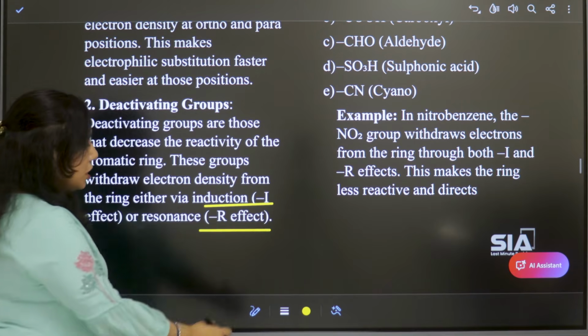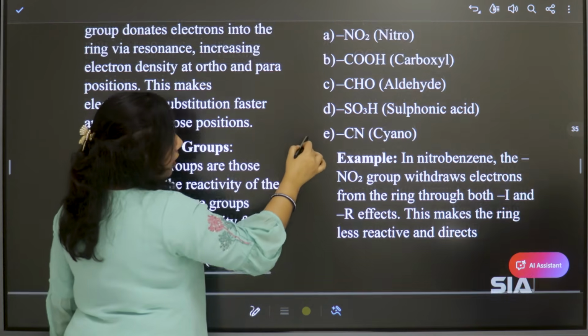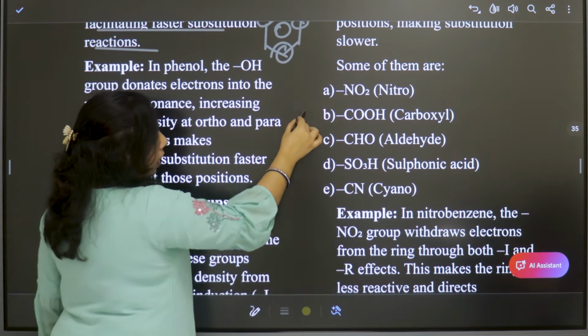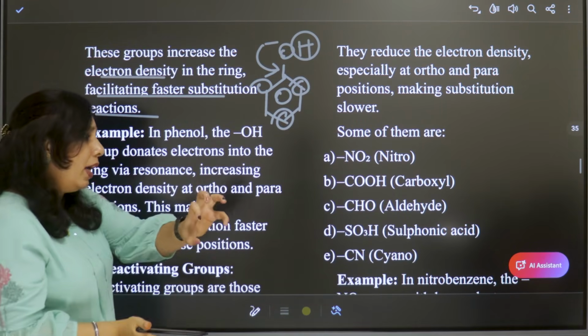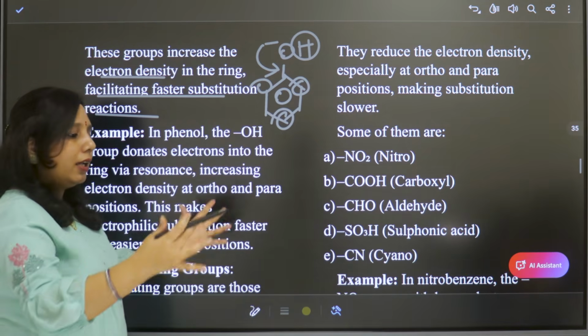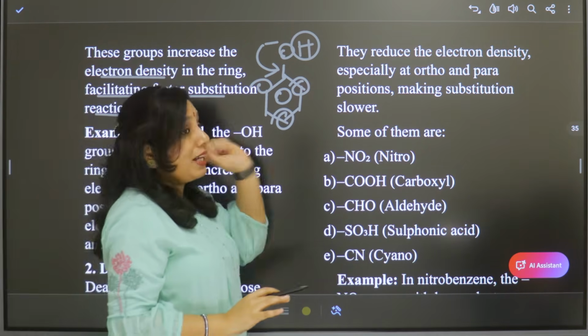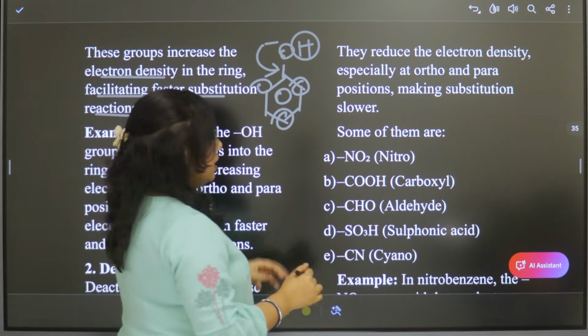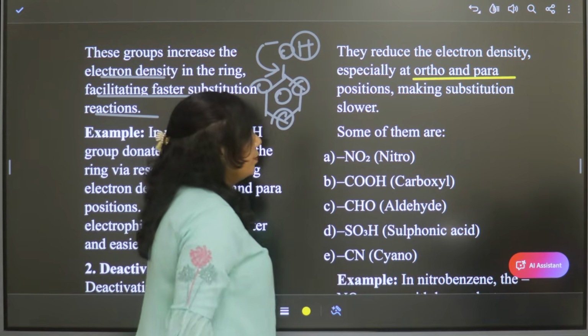So let us see which type of groups will withdraw electrons from the ring. Due to the drawing away of the electrons, the ring becomes less reactive, and this especially occurs at the positions like ortho and para again.